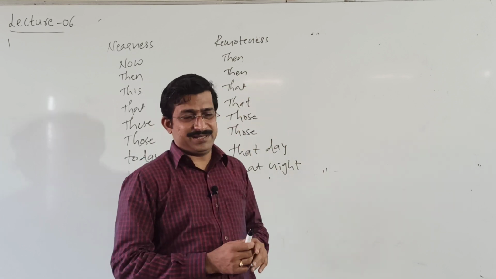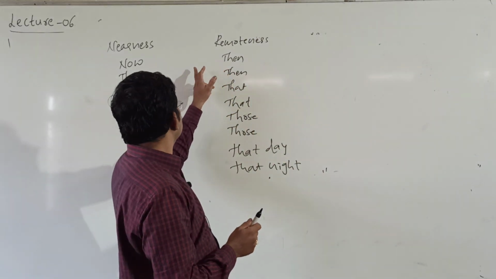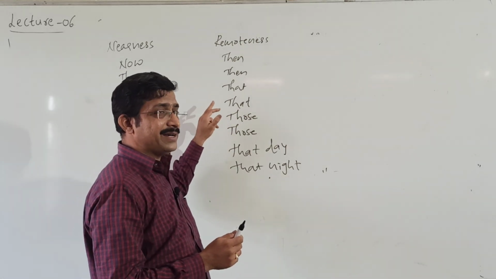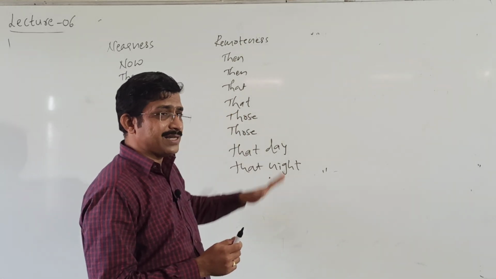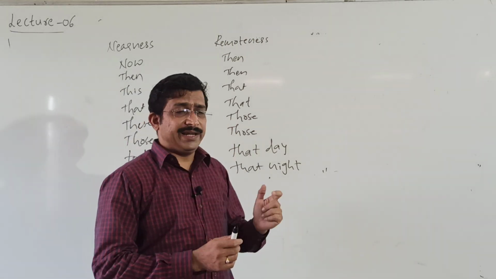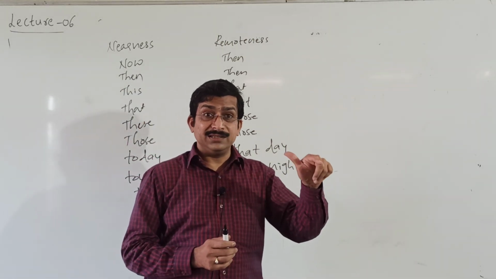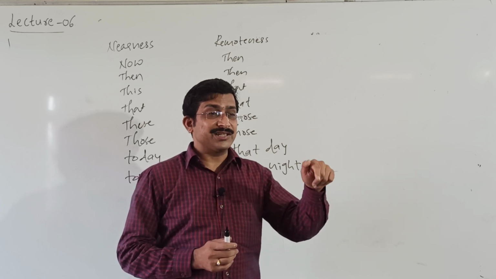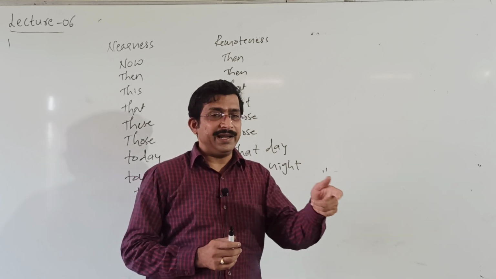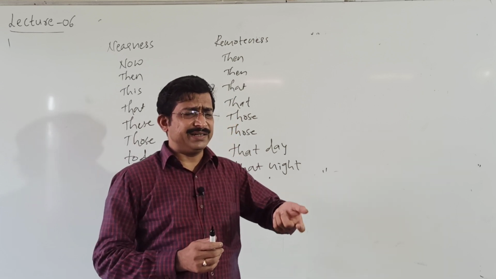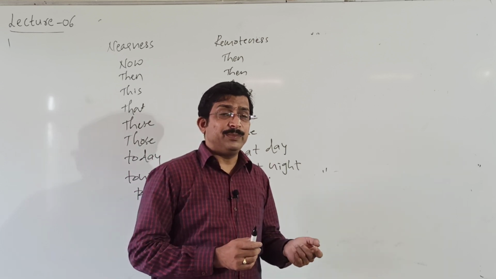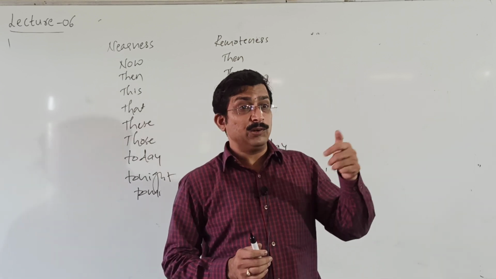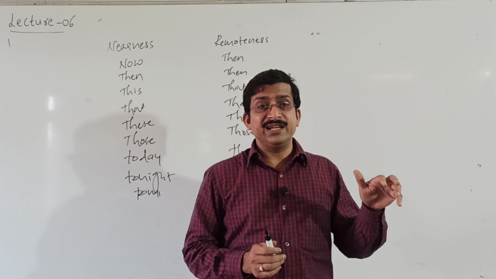They are important changes. Okay, here now changes to then, that remains as it is. These, those remains as it is. Then today, that day, tonight, that night, and tomorrow, the next day or the following day we may use, and yesterday, the previous day, next week, the following week, next year, the following year.